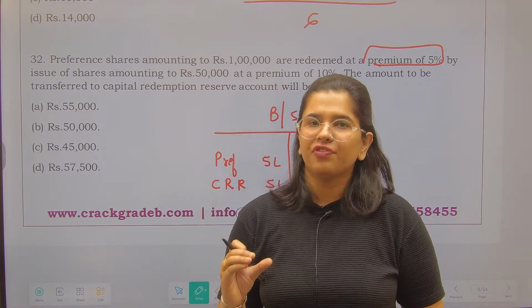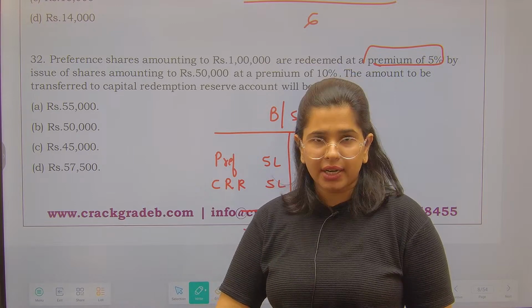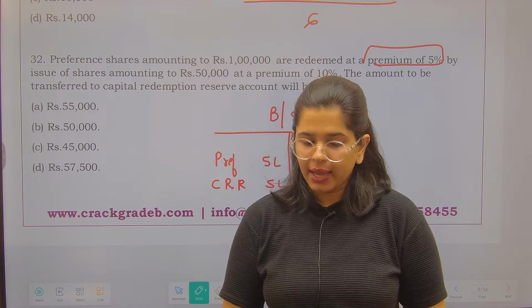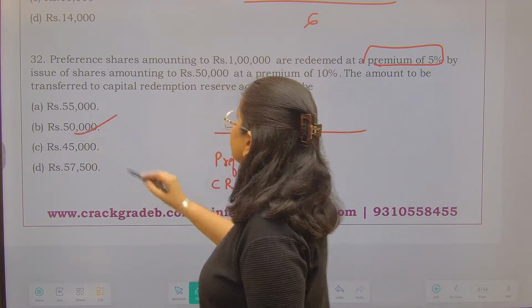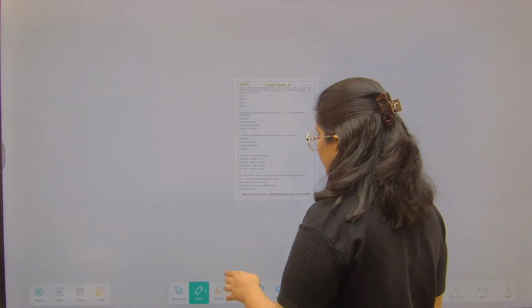So the balance of 50,000, by which my balance sheet value is going to be reduced, I need to transfer to the capital redemption reserve. The remaining 50,000 is what has to be transferred. Fine. Over here, the premiums do not have any sort of role to play.